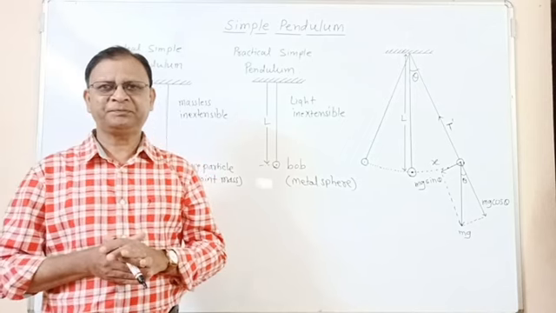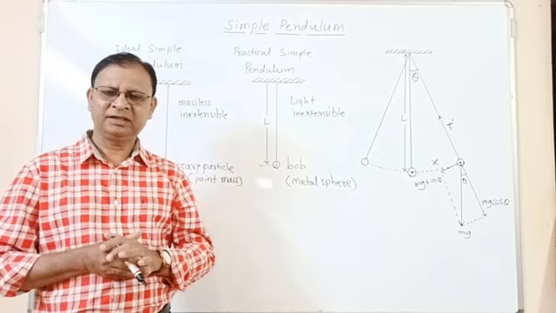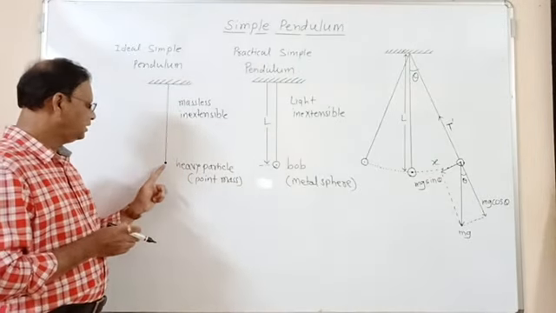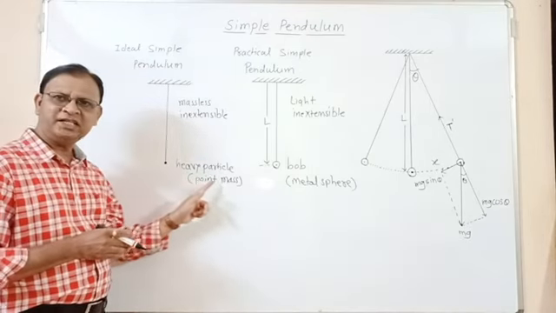First we see ideal simple pendulum. In the ideal simple pendulum, it is a heavy particle, or you can say that it is a point mass.